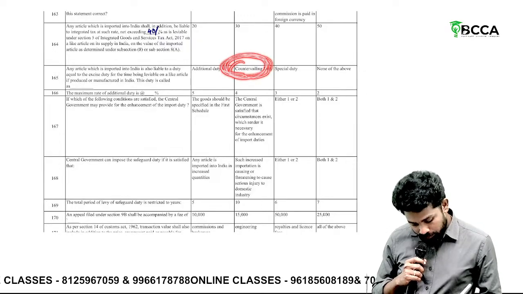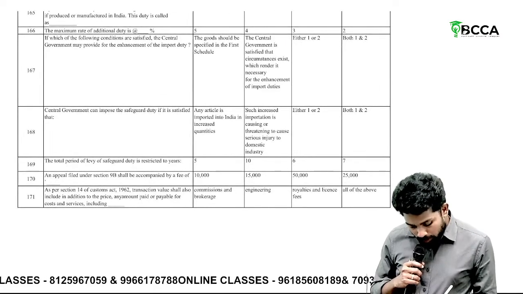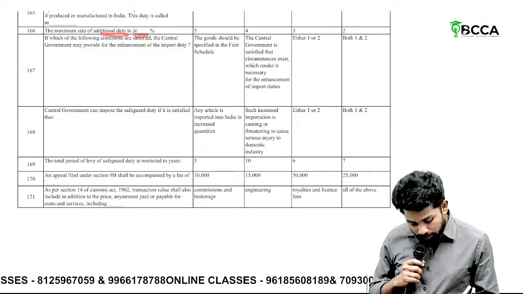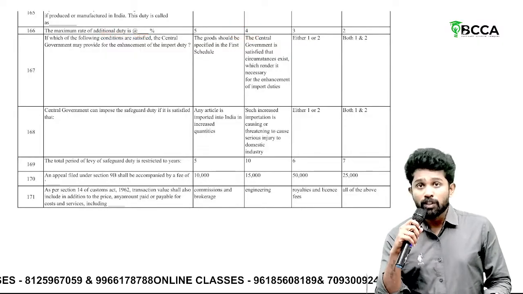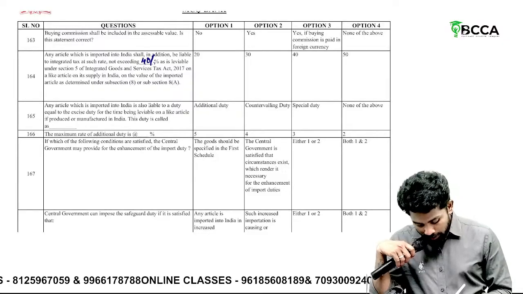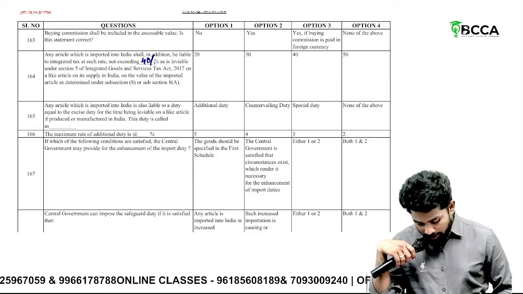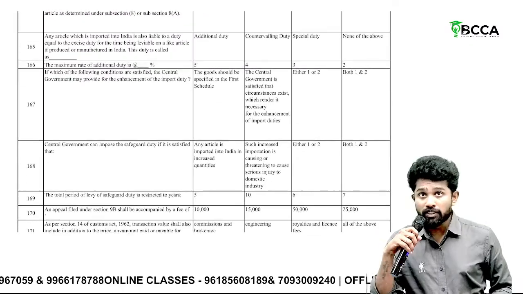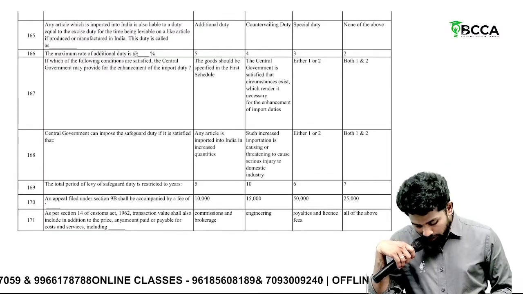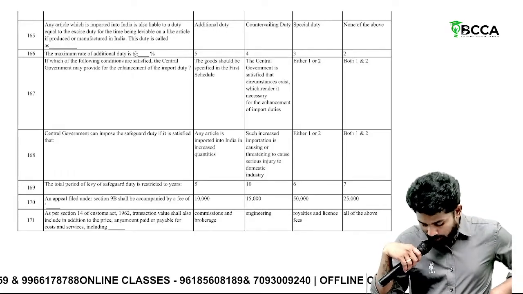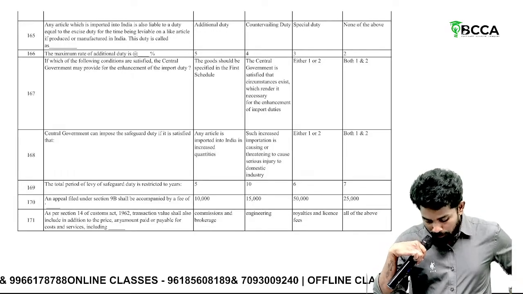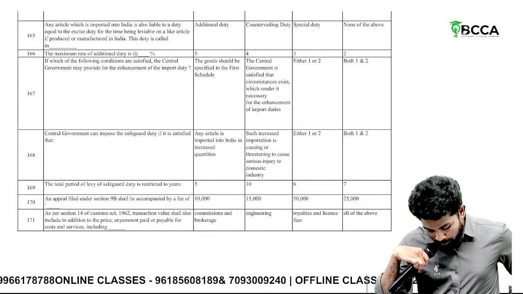Countervailing duty. Then, the maximum rate of additional duty that can be levied is 4%. Countervailing duties are equivalent of excise duty, na? That is countervailing duty. The maximum rate of additional duty is how much? 4%.